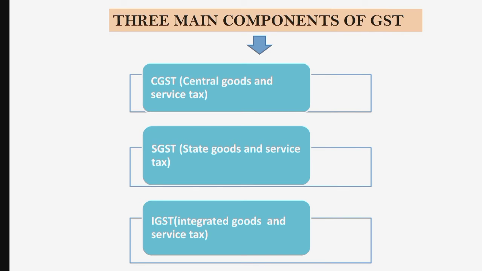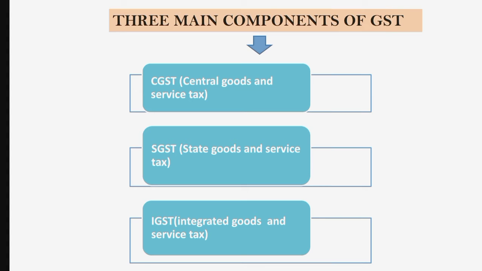So if we talk about the first component, CGST means Central Goods and Service Tax. Taxes collected under CGST will constitute the revenue of the central government. The present central taxes like central excise duty, additional excise duty, special excise duty, central sales tax, etc.